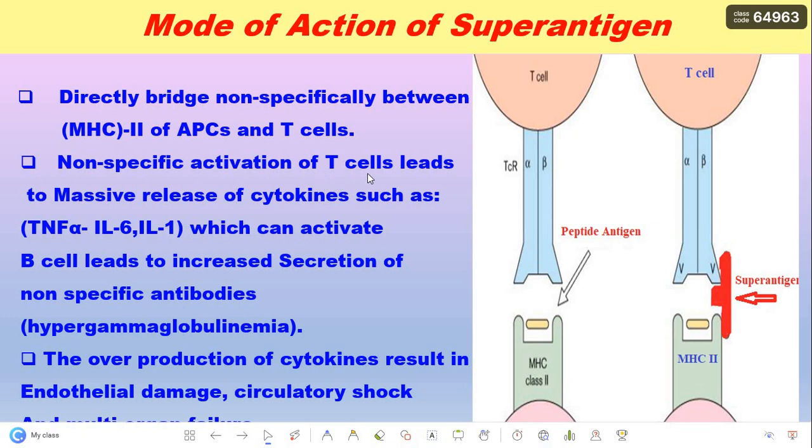Non-specific activation of T cells leads to massive release of cytokines such as tumor necrosis factor alpha, interleukin 6, and interleukin 1, which can activate B cells and lead to increased secretion of non-specific antibodies, hypergammaglobulinemia. The overproduction of cytokines results in endothelial damage and circulatory shock.